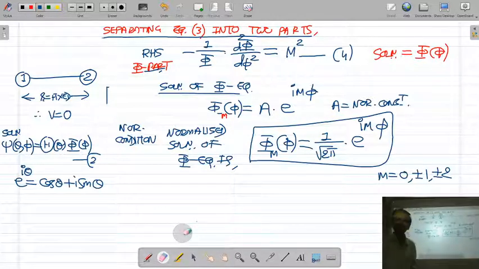So okay, here we have separated Schrodinger equation into two parts, theta part and phi part. Out of two parts, we have solved phi part. In this lecture, in the next lecture, we will solve theta part. And if you combine that two solutions, phi solution and theta solution, you will get the solution psi of the Schrodinger equation. That we will take in the next lecture. Thank you very much.